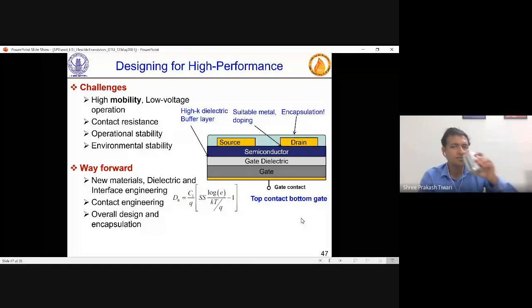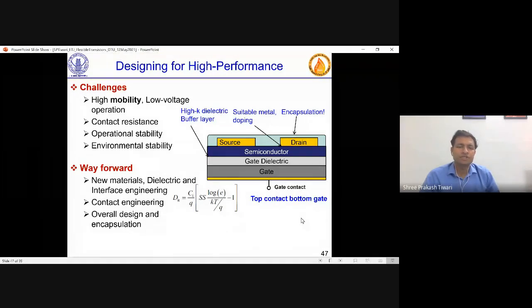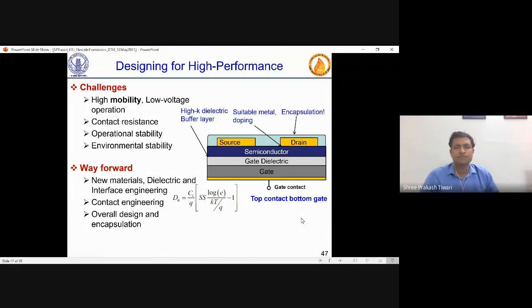Coming on to the transistor itself, when you say design for high performance, what do you do? Obviously, we said high mobility, low voltage operation, contact resistance, and these things. But as a device engineer, when you say high mobility or low voltage operation, the first thing you see is, why not have a high K gate dielectric material? But then people say high K gate dielectric material might have more bad interface which can trap charges. So you say, can there be some buffer layer which is better for the charge transport and so on?